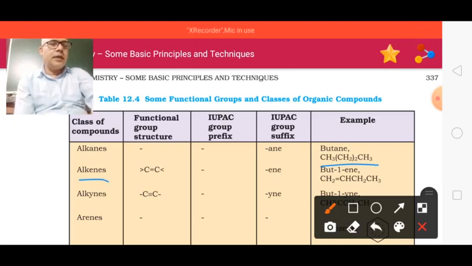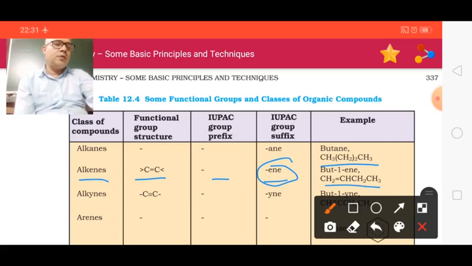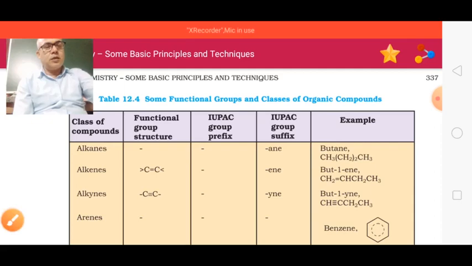Now see the alkene. Here is the structure, a double bond between two carbons, but there is no prefix. Here is a group suffix. What is the suffix? Here it is "ene". Here you can see the example, but-1-ene. Very clear. Now alkyne. Here is the triple bond. No prefix. Suffix is "yne". And you can see here but-1-yne. Okay, now we will proceed to other functional groups.